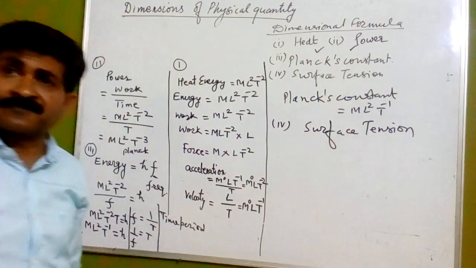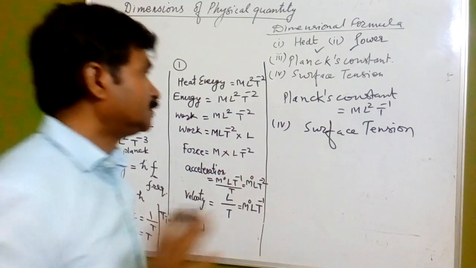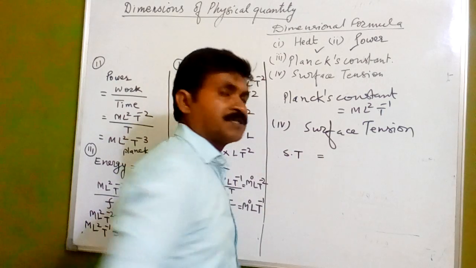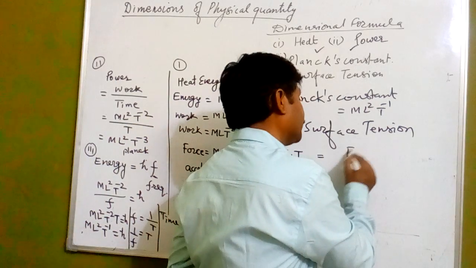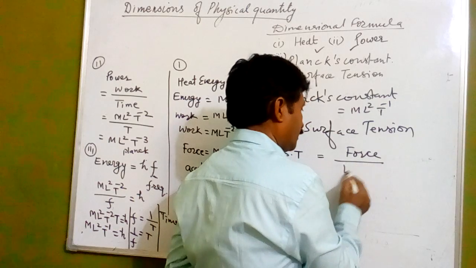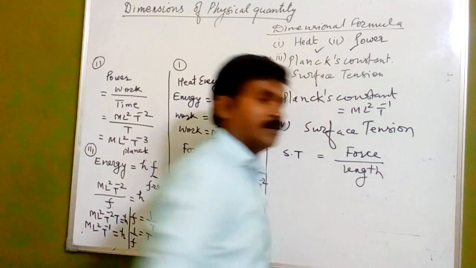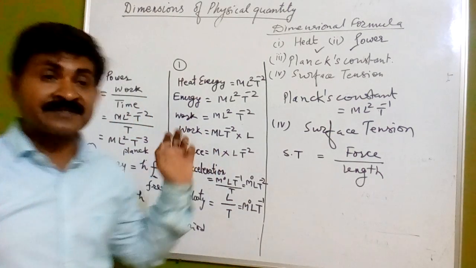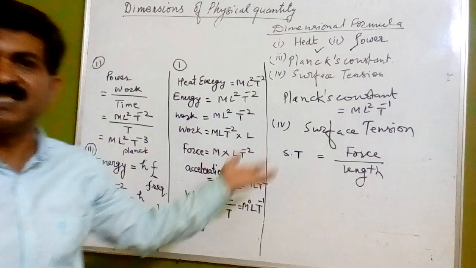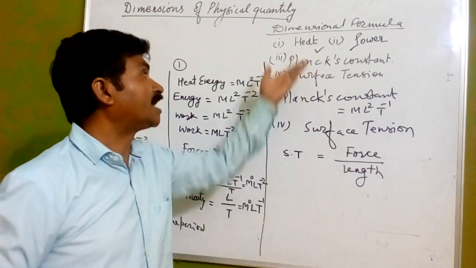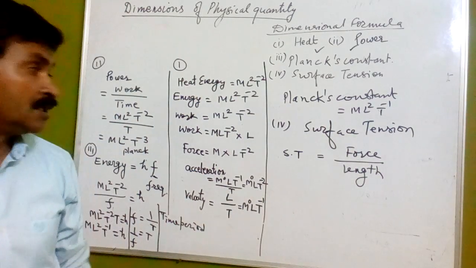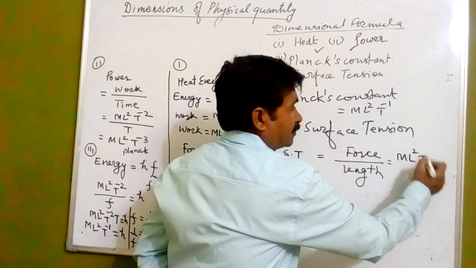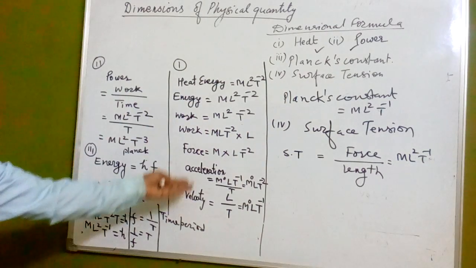Now if we go with the surface tension, we know the definition of surface tension. Surface tension is force per unit length. Only one thing we must keep in mind: if we know the basic definitions, then it is very easy for us to determine the dimensional formula and dimensional equations. Here, force, we know, is M L T raised to the power minus 1, just we have calculated it.